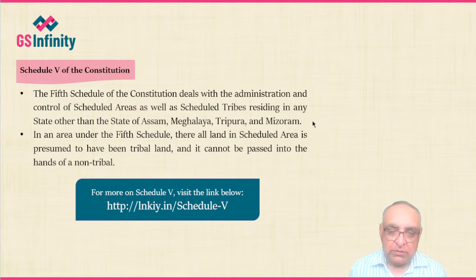Tripura and Mizoram. Actually, in our constitution, there are 2 important schedules, that is Schedule 5 and Schedule 6 related with this subject. Schedule 5 covers 10 states of the country, the names of which we will discuss in the next part of today's lecture. And Schedule 5 deals with the administration and control of scheduled areas as well as scheduled tribes in those 10